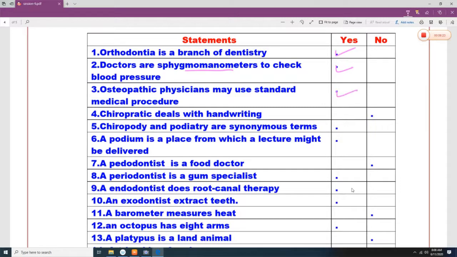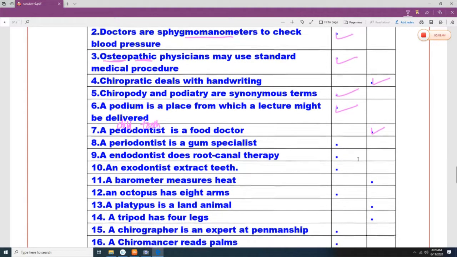Of course, yes. Osteo means related to bones and pathic means suffering. Chiropractic deals with handwriting. Chiropractic is not dealing with the handwriting. They are dealing with something related to the joints of the spine. So this is wrong. Chiropody and podiatry are synonymous terms. Yes. A podium is a place from which a lecture might be delivered. Yes. A pedodontist is a foot doctor. No. Pedo means child and dontist means tooth. So expert in children tooth.